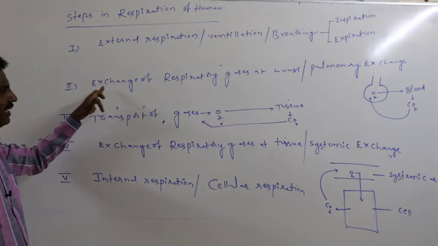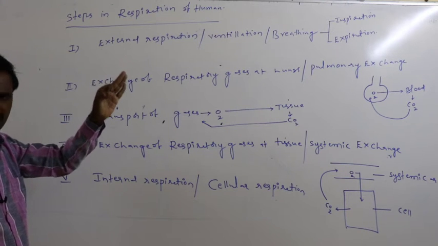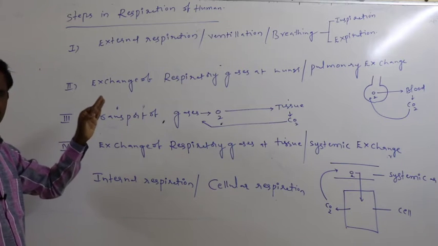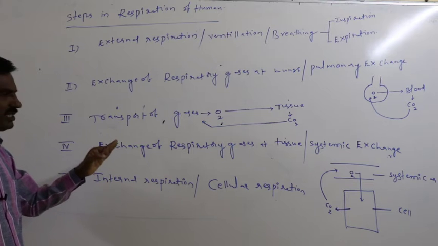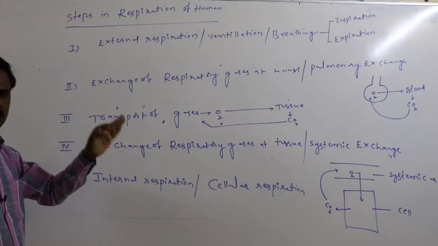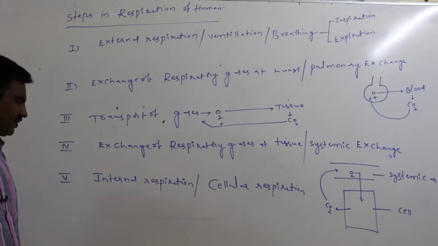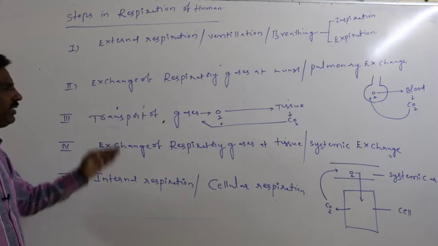Second step is exchange of the respiratory gases at the lung, that is pulmonary exchange. Third step is the transport of respiratory gases. Fourth step is the exchange of the respiratory gases at the tissue, that is the systemic exchange. Fifth step, the final step, is the internal respiration or the cellular respiration.